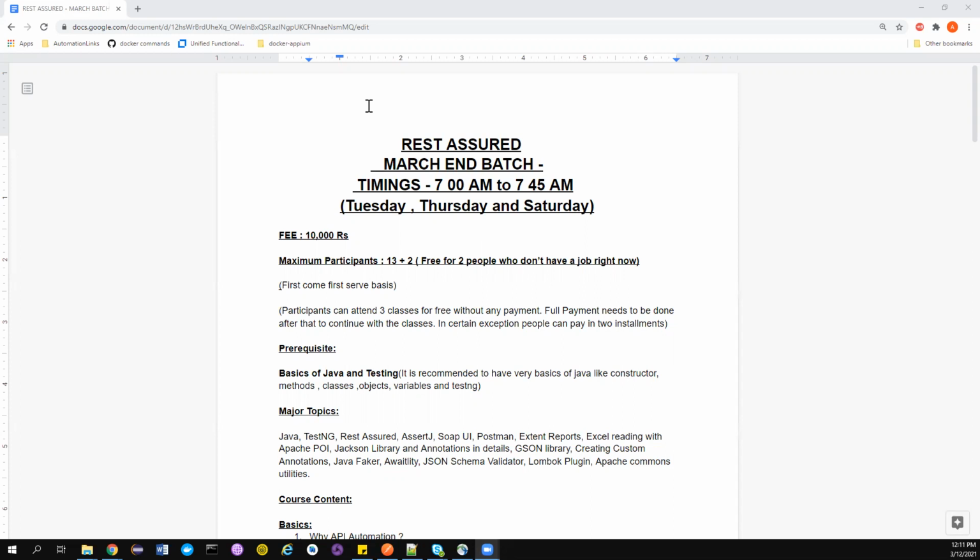I'm not going to only cover Rest Assured. I'm also going to cover Postman, how to do automation with Postman, how we can do manual testing with Postman, how we can use SOAP UI for web service testing, and how we can do automation using SOAP UI and Groovy. So it's going to be an extensive course, not only on Rest Assured but also the whole